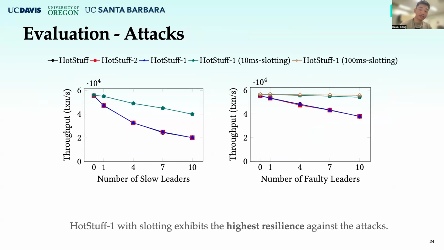Next, we tested their performance on different types of attacks, such as tail forking and slow leaders. The results show that HotStuff-1 with slotting has better resilience against these attacks than the protocols without slotting. HotStuff-1 with slotting can maintain high throughput and low latency when the attacks happen. Such performance is consistent with our claims mentioned above.